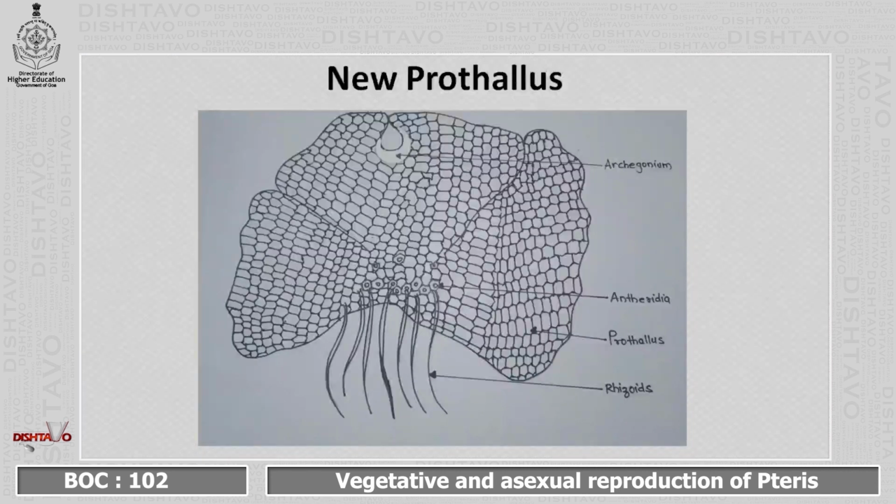The prothallus is monoecious because it is developed from the homospore. When the prothallus matures, it bears antheridia, which are the male sex organs, and these antheridia are usually embedded in between the rhizoids. The antheridia are usually located in the posterior region. The next is the archegonia, that is the female sex organ, which is present just below the apical notch in case of the prothallus of Pteris.